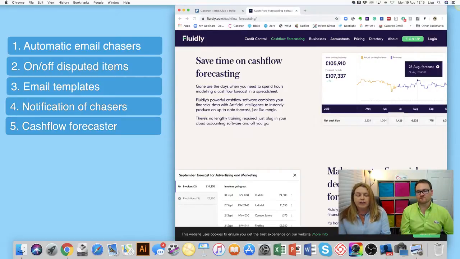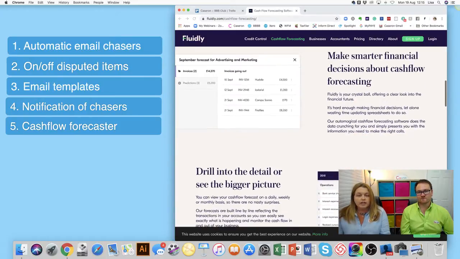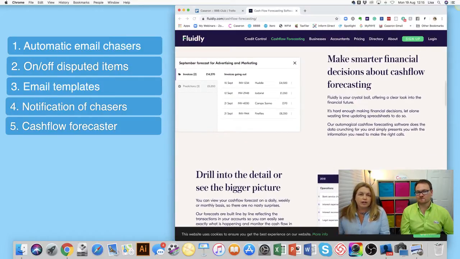So it will do that. Now, if your customer has a habit of paying a week late every time he pays, then Fluidly will pick that up as well, and they'll look at the predicted cash flow forecast based on their historic behaviours. So that's really good. Now, it does allow you to pick up things like rent and salaries and the kind of stuff that doesn't fit in your debtor chasing. And it also forecasts your outgoing payments, so you can get the full picture of your outgoing cash flow.